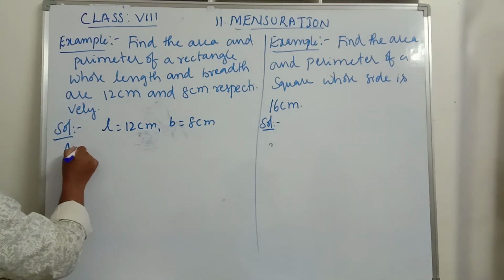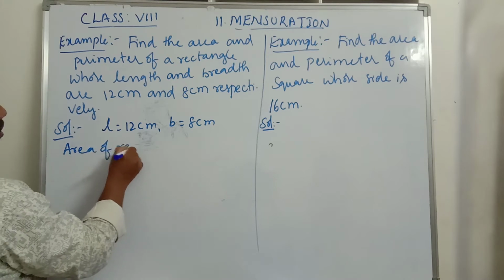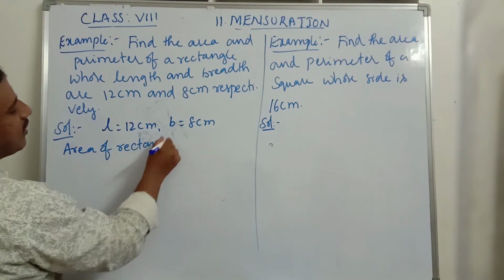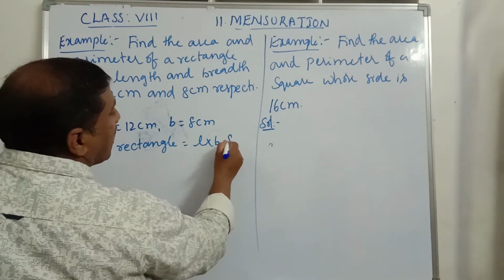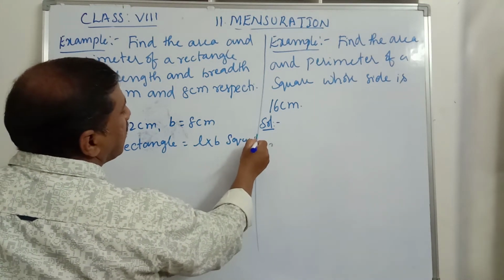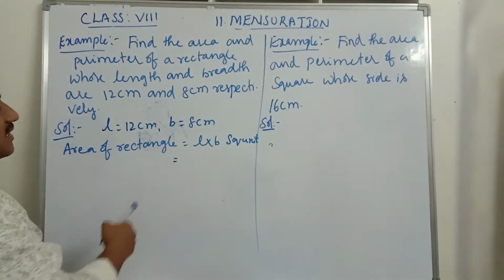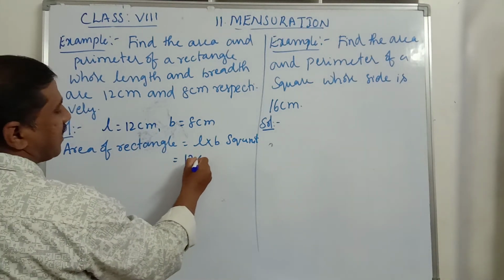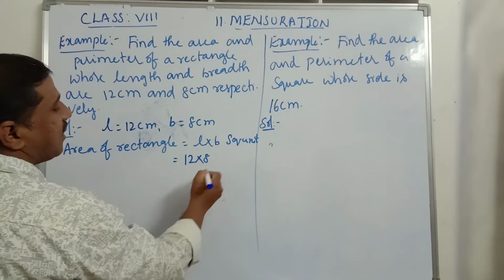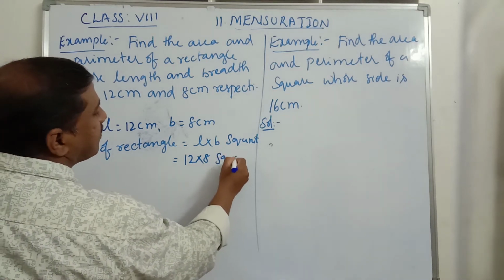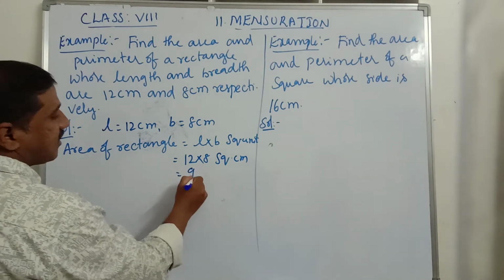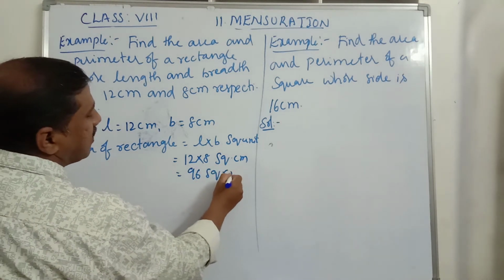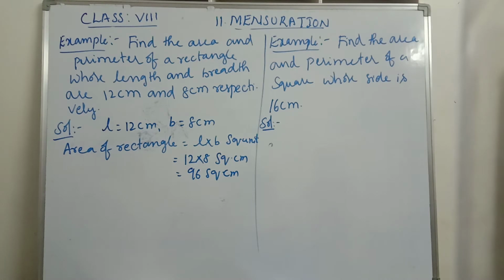Area of rectangle is equal to, what is the formula? It is L into B, length into breadth, square units. Length is 12 centimeters and breadth is 8. 12 into 8 square centimeters. That is 12 8s are 96 square centimeters. So like this we will find the area of a rectangle when we know the length and breadth.